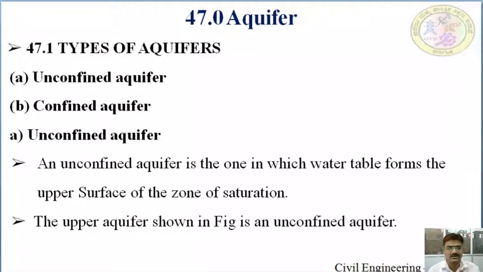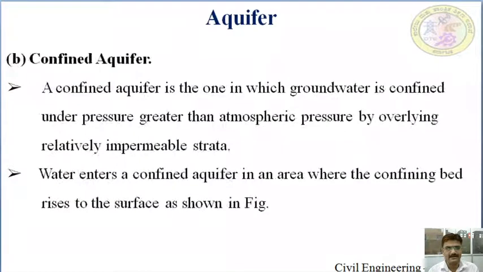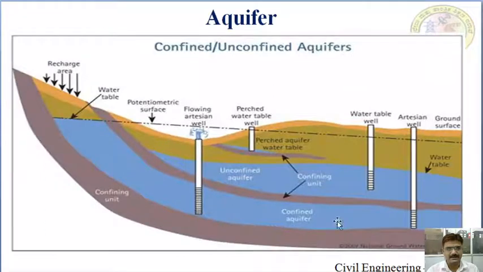This zone of saturation I discussed already. The upper aquifer shown in the figure is an unconfined aquifer. This is the unconfined aquifer, where it is at the level of the zone of saturation.